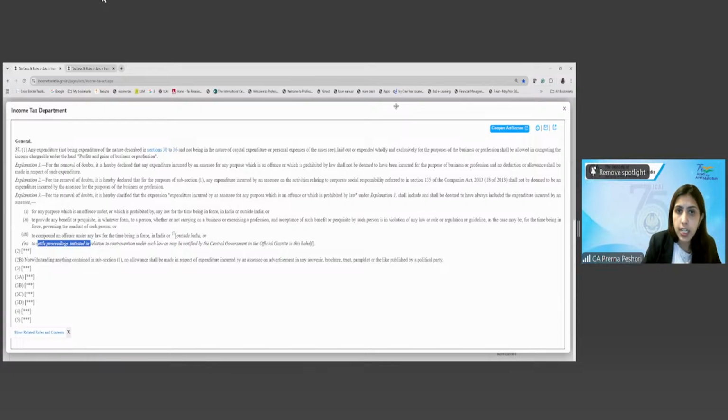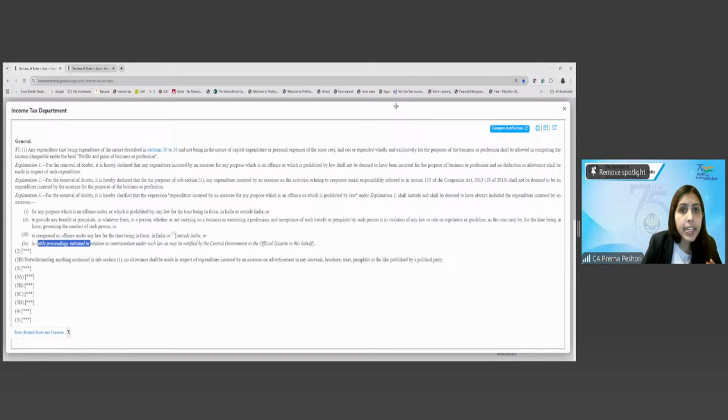Now, what does this mean? Let us look at it one by one. So, first of all, any kind of expenditure which is prohibited under the law is not allowed. So, any kind of expenditure that, in any law, whether within India or outside India, is not allowable, that shall not be allowed as the deduction. Remember that. Right? Any expense which is not allowable under any law is not allowed as deduction.